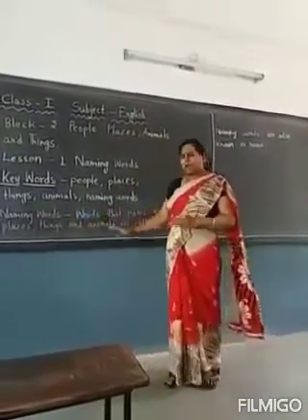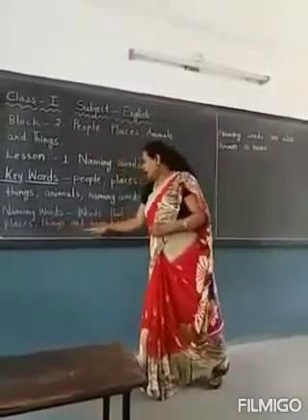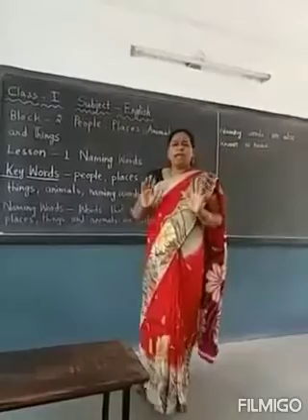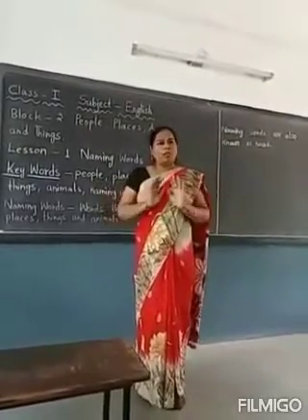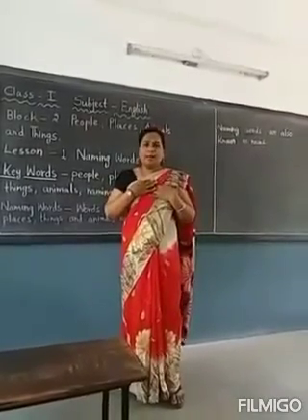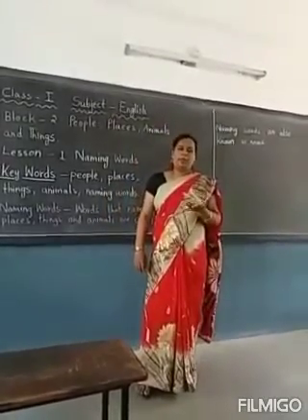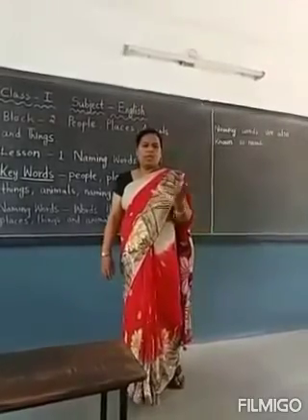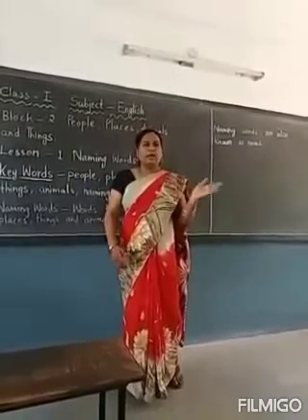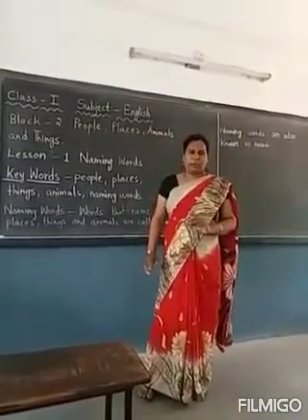Words that name people, places, things and animals are called naming words. Naming words are nothing but the names of all the people, all the things, animals and places. For example, let me take my name. My name is Nusrat. So Nusrat is a naming word. And your name can be Raju, Mo, Soni, Hina, all the names of your friends, your parents' names, uncle, auntie, grandma, grandpa. All the names of people are called naming words, children.